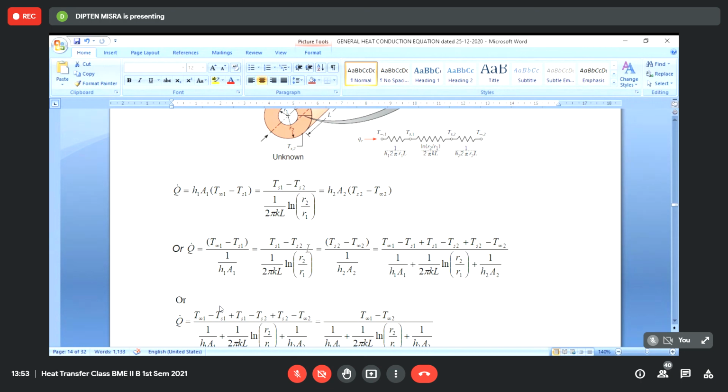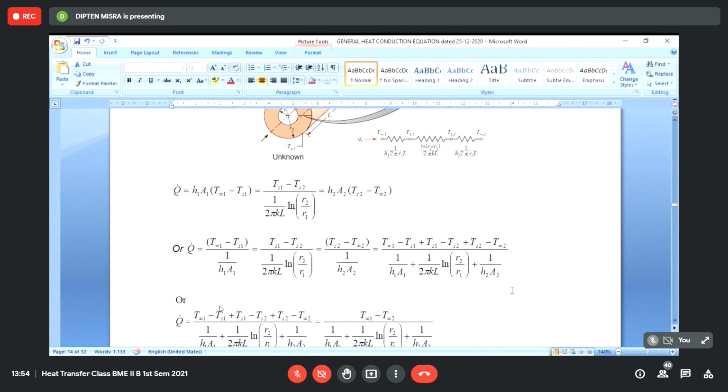So what happens after addition? The TS1 and TS2 terms cancel. What remains is T infinity 1 minus T infinity 2 divided by the total resistance, which is the inside convective resistance plus the wall conductive resistance plus the outside convective resistance.